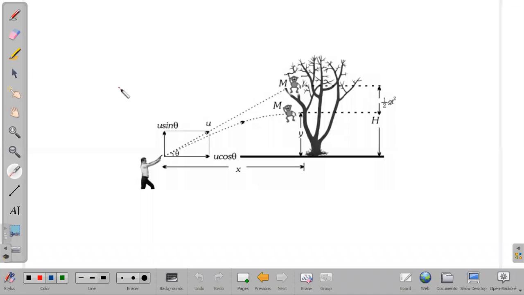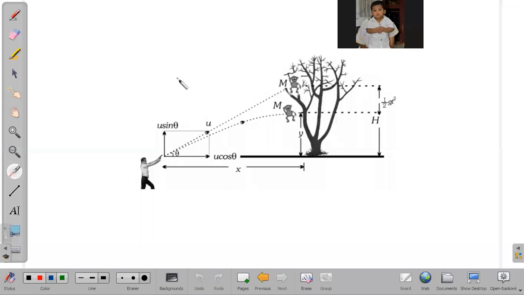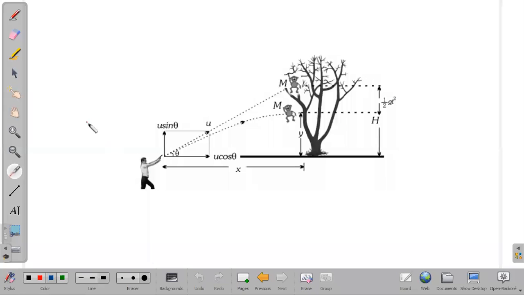So we think that air is not opposing the motion, and the object is moving smoothly. Okay, and the effect due to curvature of the earth. The earth is in a circular path, so we consider that the earth's curvature is not affecting the motion of the projectile, and the rotation of the earth is also not affecting this projectile motion.